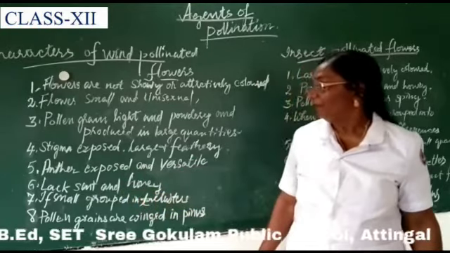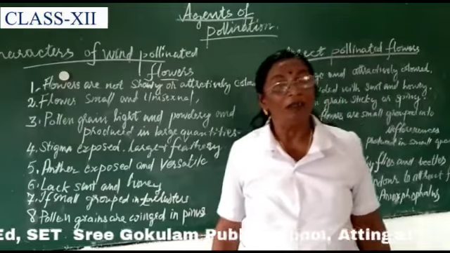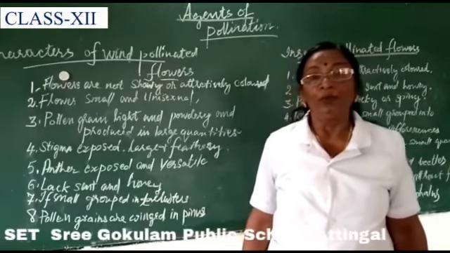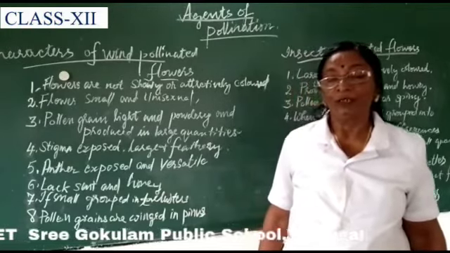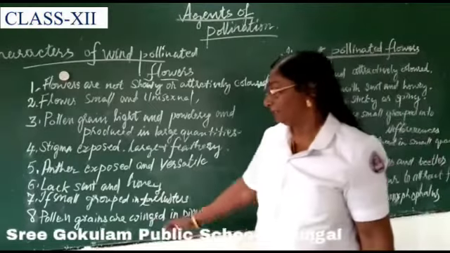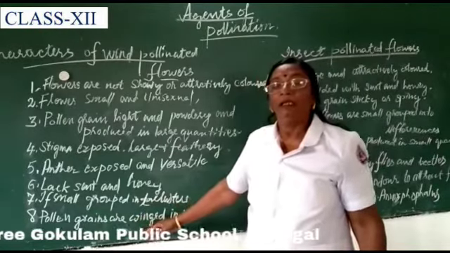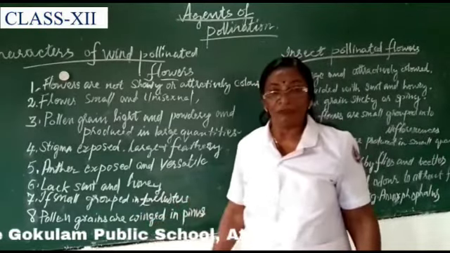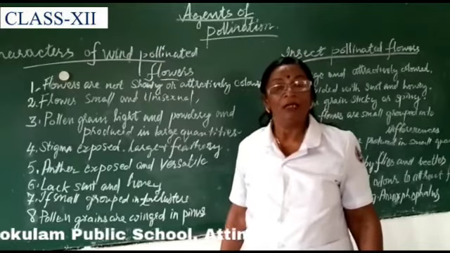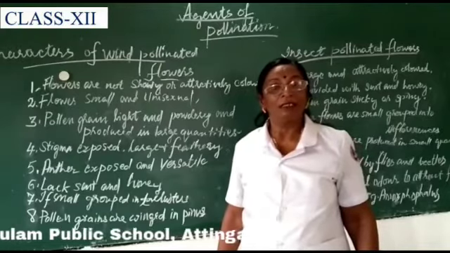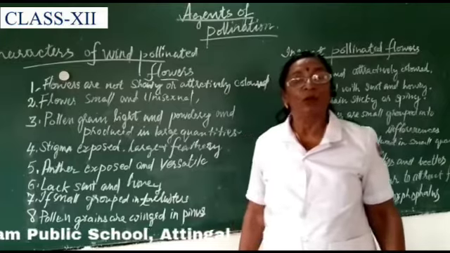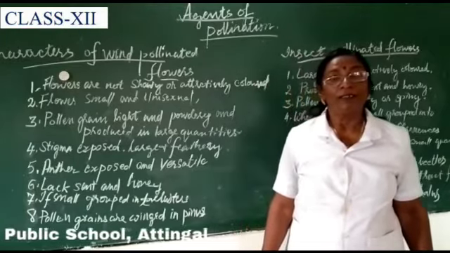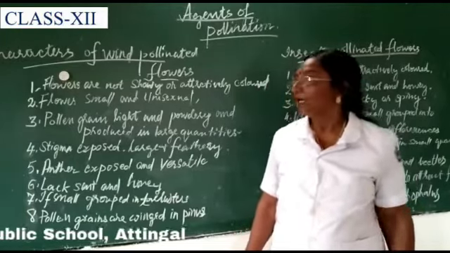If the flowers are small, they are aggregated into inflorescences to collect more pollen grains. In plants like Pinus, the pollen grains are winged. These are the different characters of wind pollinated or anemophilous flowers.